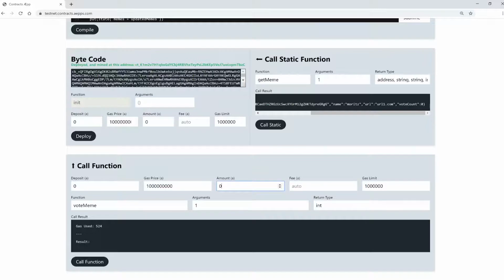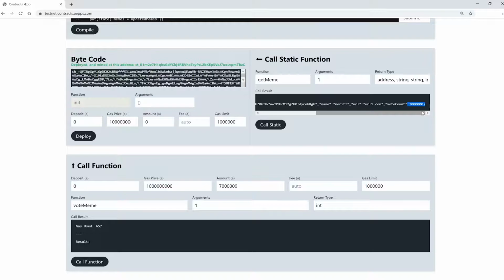Now let's put something inside our amount field. If you remember, that's the field where we can send some aeons to the contract. So let's vote with 7 million ettos. This is the smallest unit in Eternity, 10 to the power of minus 18. And let's get the meme again. Now we can see the value changed to 7 million. Perfect, this worked. Nice.